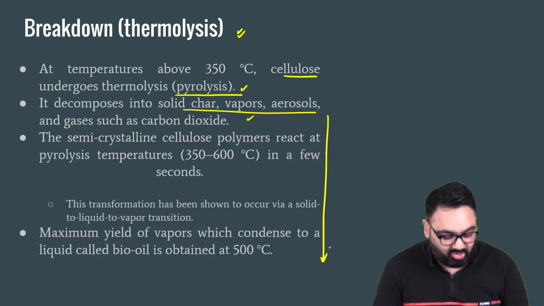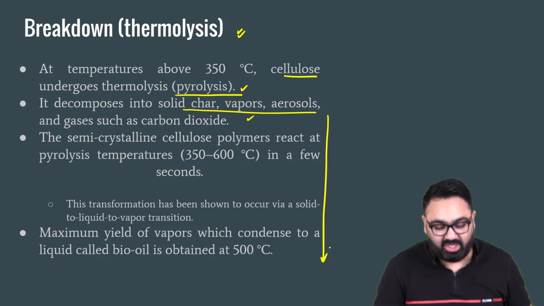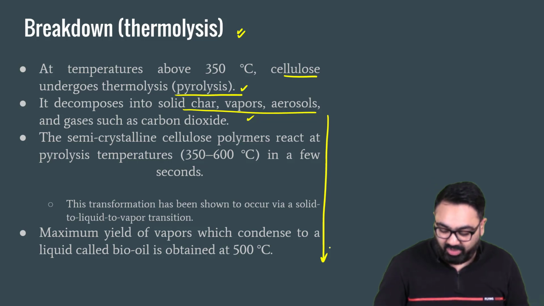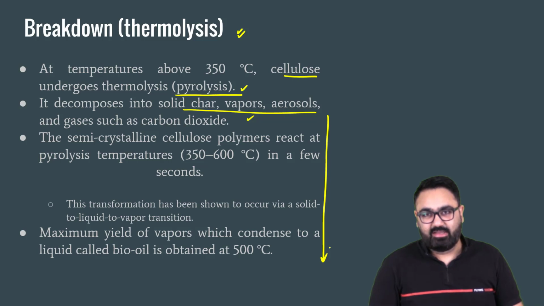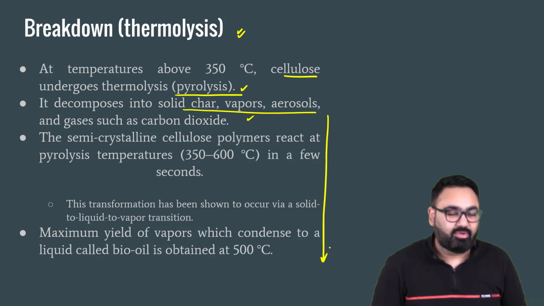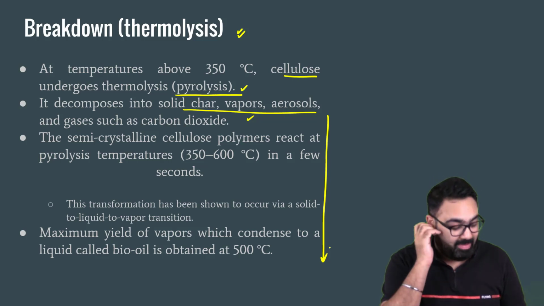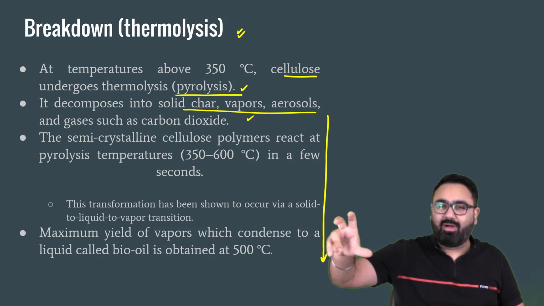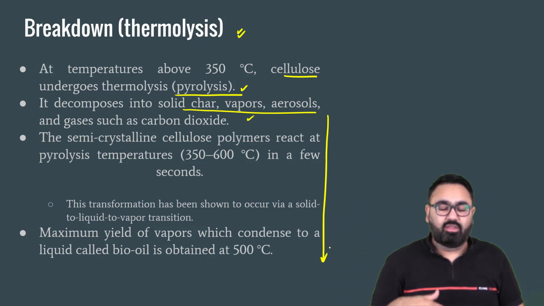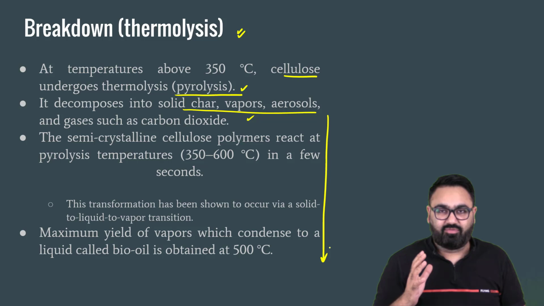So again, you have to give a step-by-step description, because that is what the main question is about. Now, in these kinds of questions, the problem is that you can't really make any guesses. Science-based or technical questions are usually such that if you know the answer, you write it. If you don't know, you would not be able to write it. So these are those kinds of questions where you either get very good marks or you get almost zero. Because if you don't know what cellulose is or how the breakdown occurs, then you would not be able to write anything and it will be a sure zero for you.